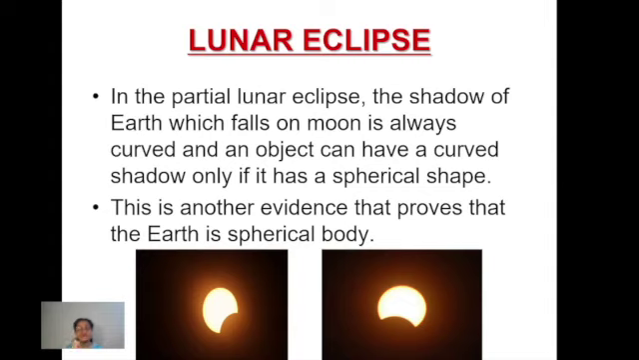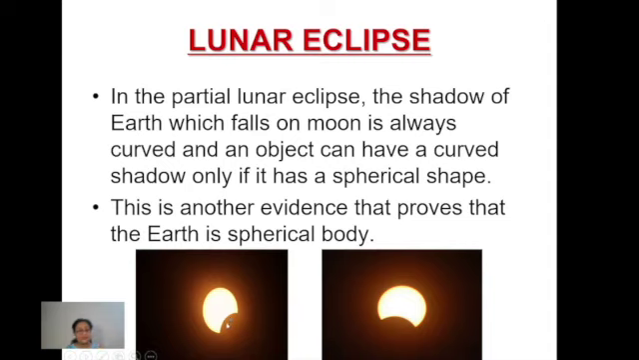So in the total lunar eclipse we don't get a clear idea, but whenever you see the picture of a partial lunar eclipse, you will always find the shadow of Earth which falls on the moon is curved, right? You can see the two pictures I have shown you here. In these pictures you will get a very clear idea. This is the moon, the lighted part, and some part of it is covered by the shadow of Earth.